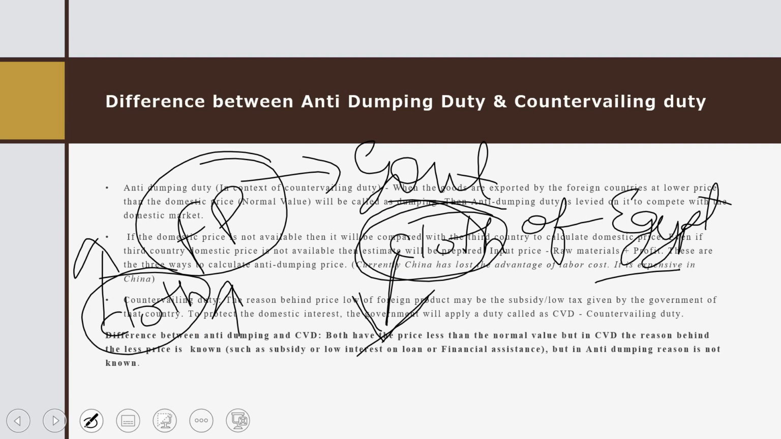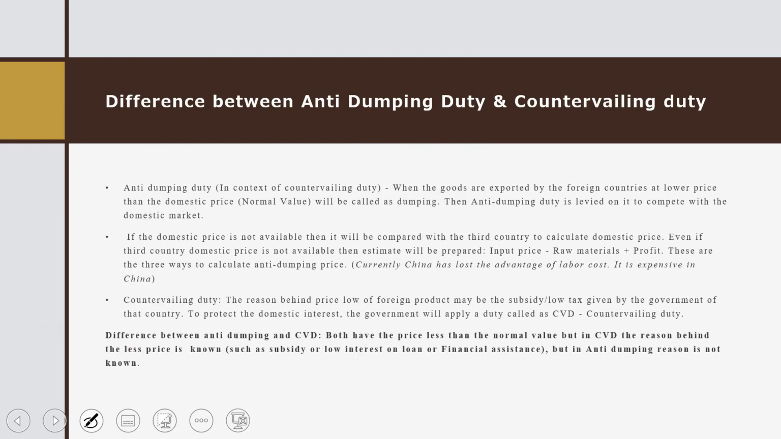So in this scenario, where we know the reason behind the price reduction of that cheap product, the government will impose countervailing duty. Okay, so the only difference between anti-dumping duty and countervailing duty is this: in anti-dumping duty also the price of that foreign product is lesser than the domestic market. In countervailing duty it is the same.